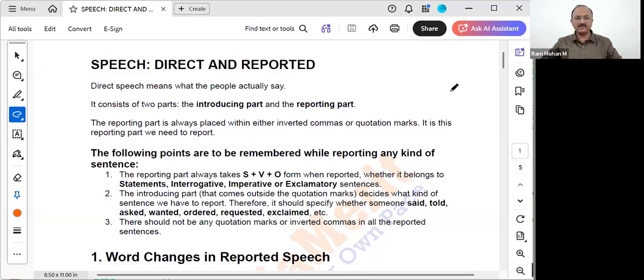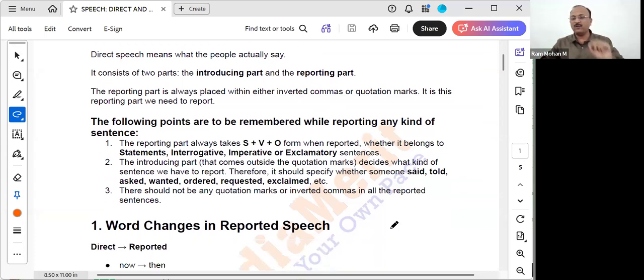So when I speak about him, what I say is, Shashank said that, or Shashank told that he wanted to learn direct and reported speech. This is called indirect speech. Normally, the reporting part is always placed within either inverted commas or quotation marks. What are the important rules that we have to remember while converting? The exam question can be asked by giving the direct speech, and they may ask you to put it in reported speech, or give reported speech and ask you to write it in direct speech.